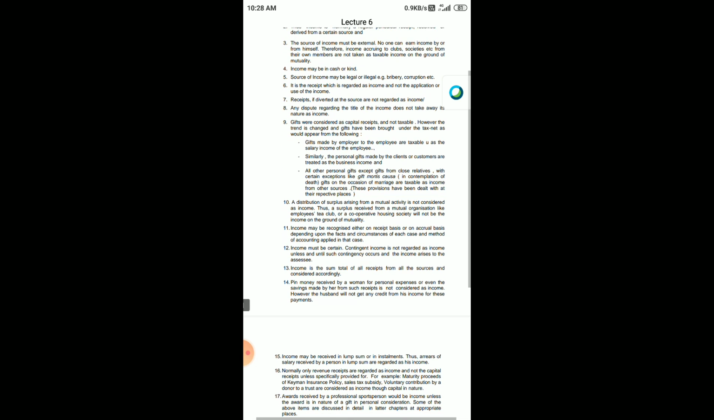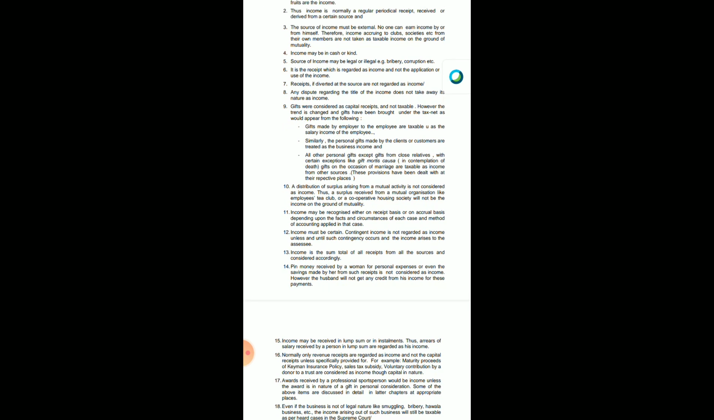Similarly, income must be certain, right? You cannot say that income may be contingent, or that you don't know the exact figure. No, income must be certain, whether it is 50 lakh rupees or 40 lakh rupees. So there should be certainty of the income, right? Income tax will ask you about certainty of income.